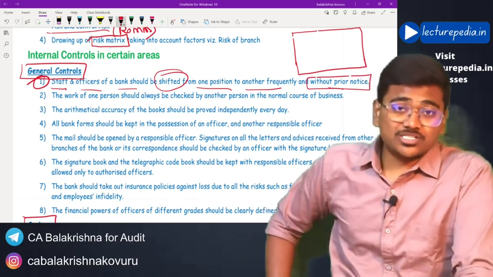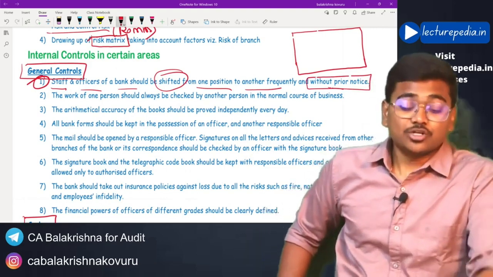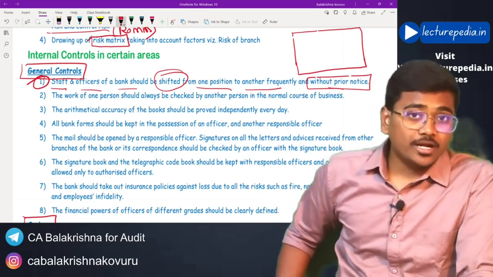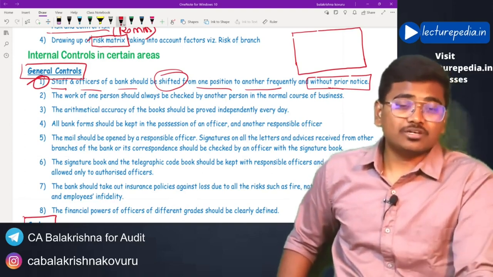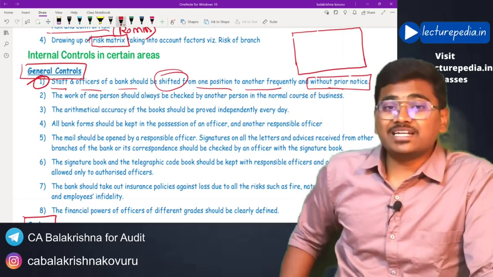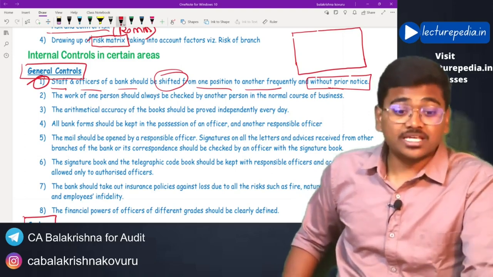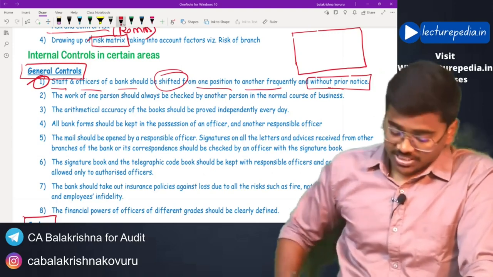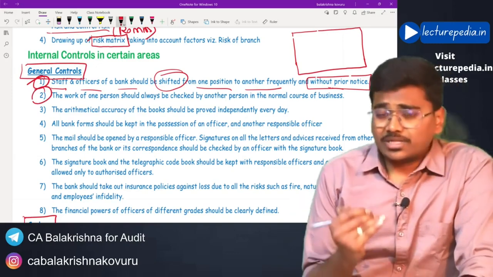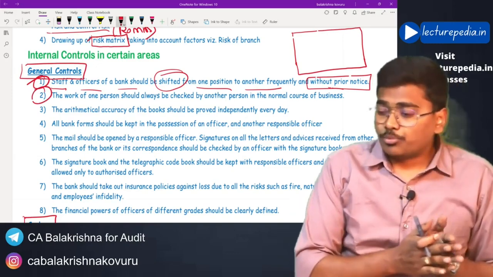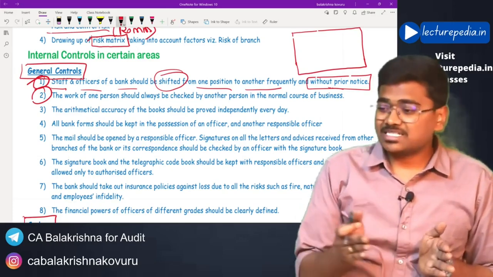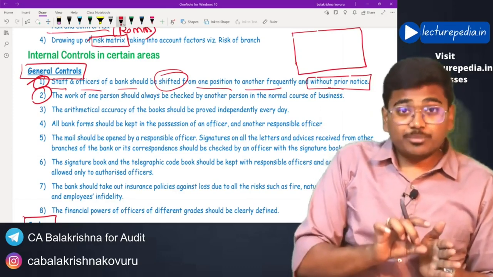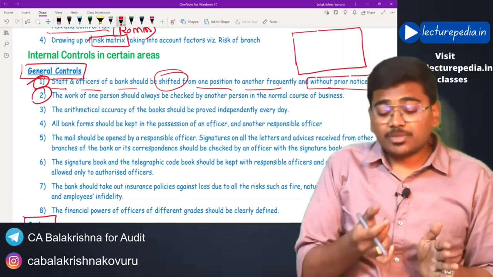If you give prior notice to them, they will make proper adjustments so that the fraud committed by them will remain undetected. So in order to avoid that, you should change their job roles without giving prior notice. This way you can identify if any fraud has been committed by the employee in that particular area. This is the general internal control that has to be established. Next, you have to take care that the procedure for performing the work is designed in such a way that work performed by one employee will be automatically reviewed or verified by another employee.